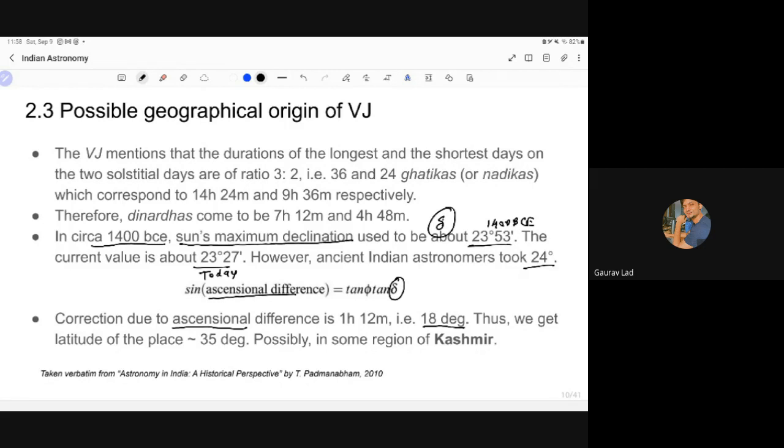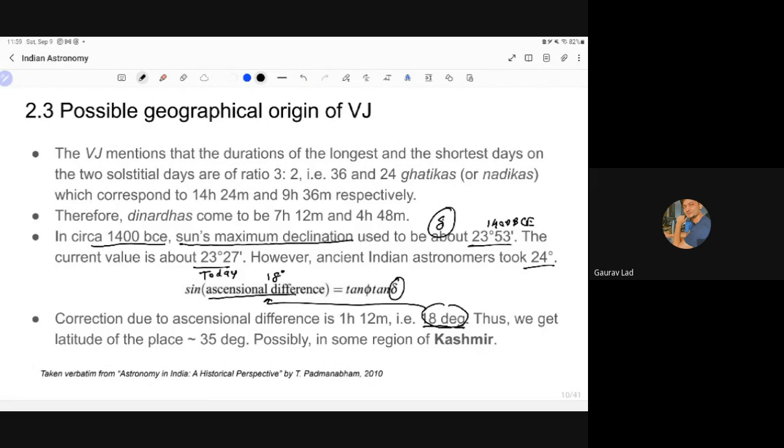Ascension is, I will not get into that right now. Ascension and declination, you need astronomy background for that, but you don't need to know that for now. So you substitute that over here. This is 18 degrees.